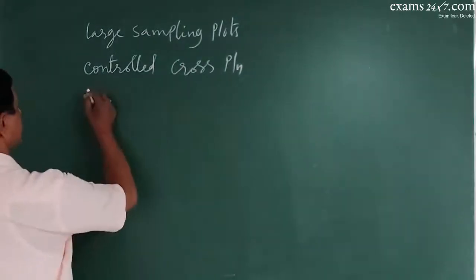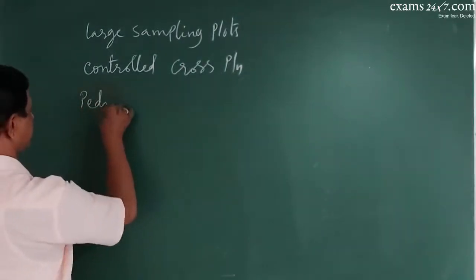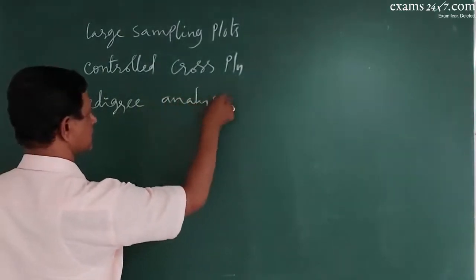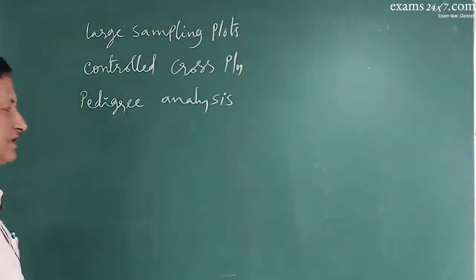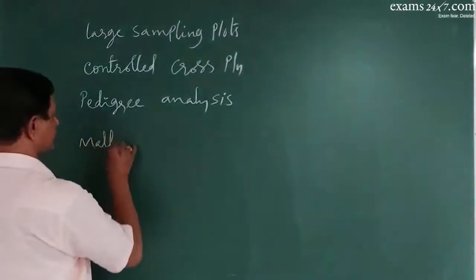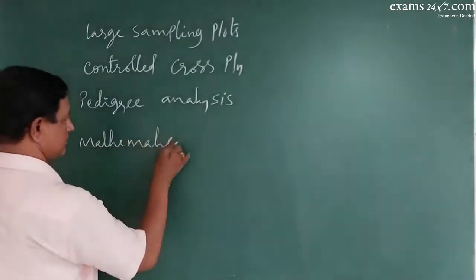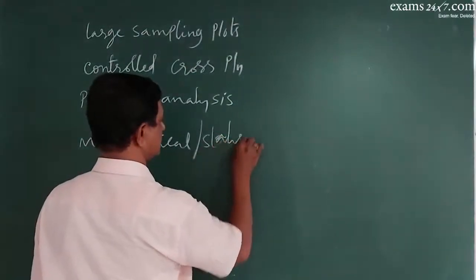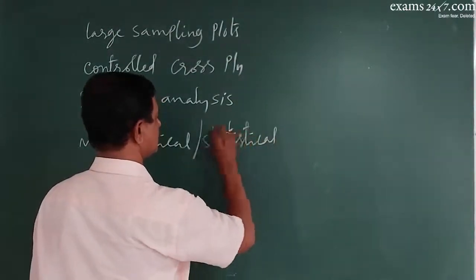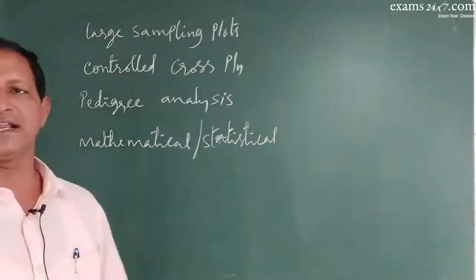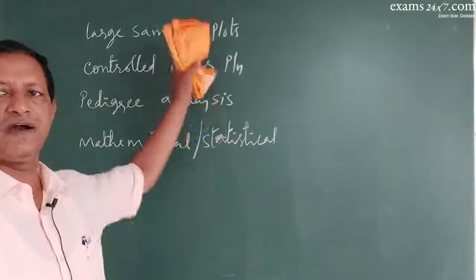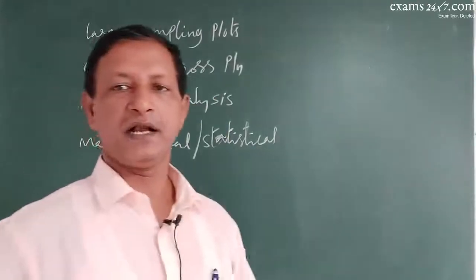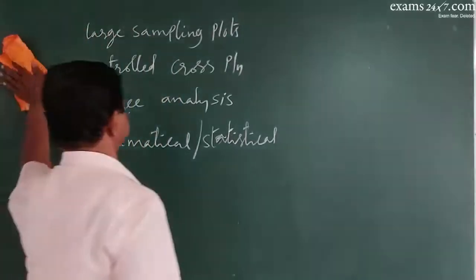Then he adopted pedigree analysis and also used mathematical and statistical techniques for the analysis of the results. These were the 4 major techniques that Mendel adopted in his experiments.